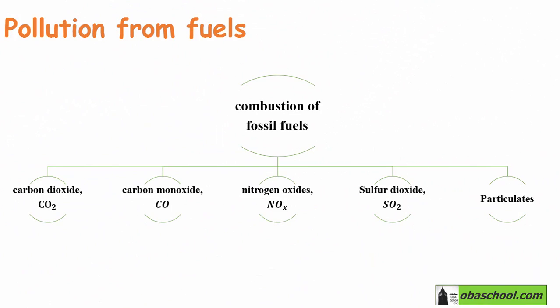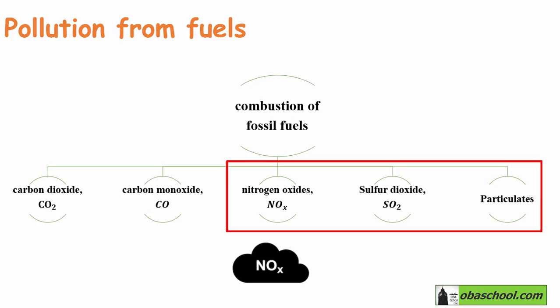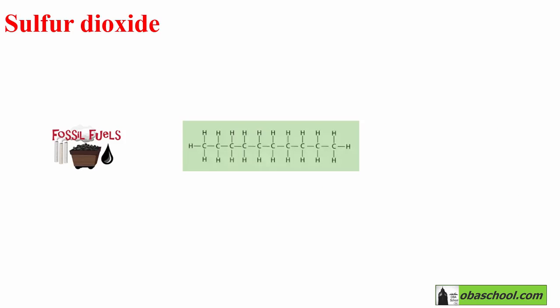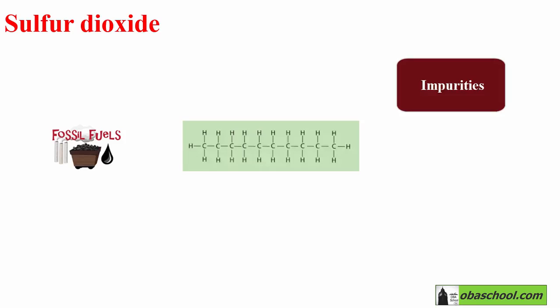Let's discuss now the other atmospheric pollutants, which are nitrogen oxides, sulfur dioxide, and particulates. We have mentioned previously that fossil fuels not only contain hydrocarbons, but also contain some impurities, and these impurities may contain sulfur.